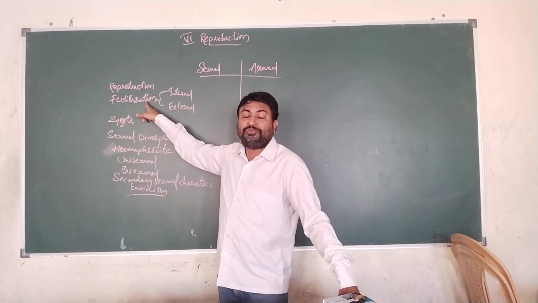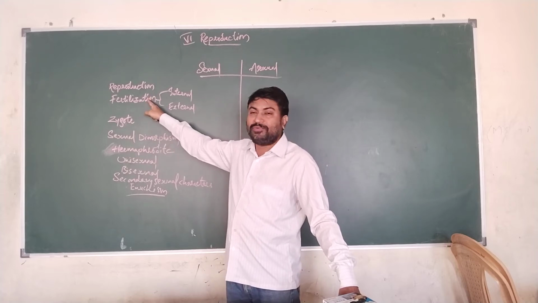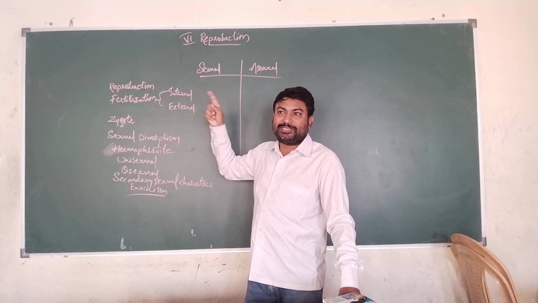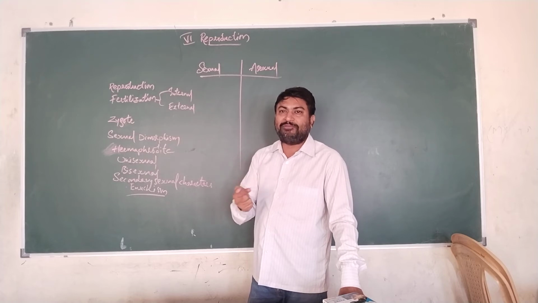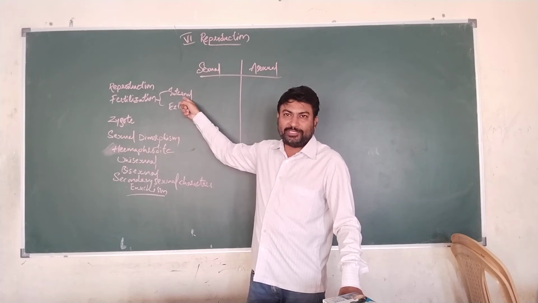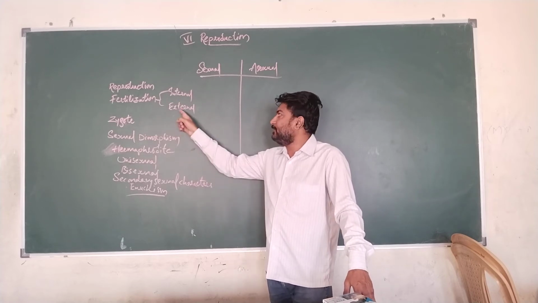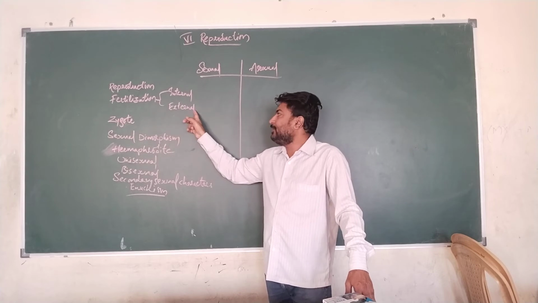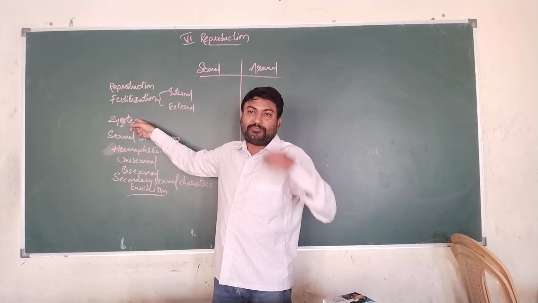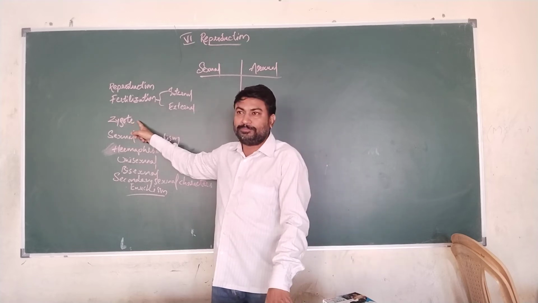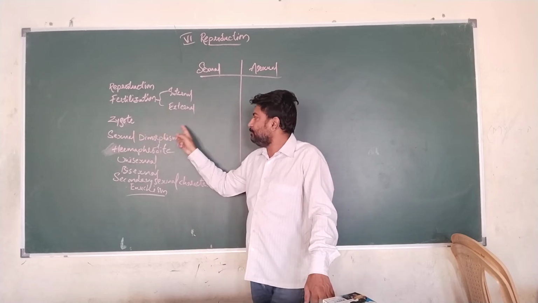Okay, fertilization means fusion of male and female gametes. If the fusion of male and female gametes takes place inside the body of the female living organism, then it is known as internal fertilization. If the fusion of male and female gametes takes place outside the body of both the organisms, that is in the surroundings, then it is known as external fertilization. After fusion of male and female gametes, the fertilized ovum is known as zygote. Definition of zygote: fertilized ovum is known as zygote.